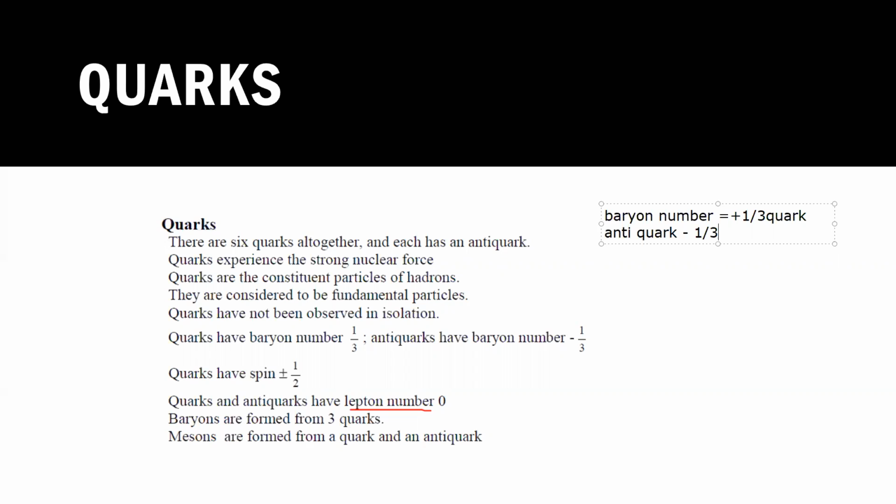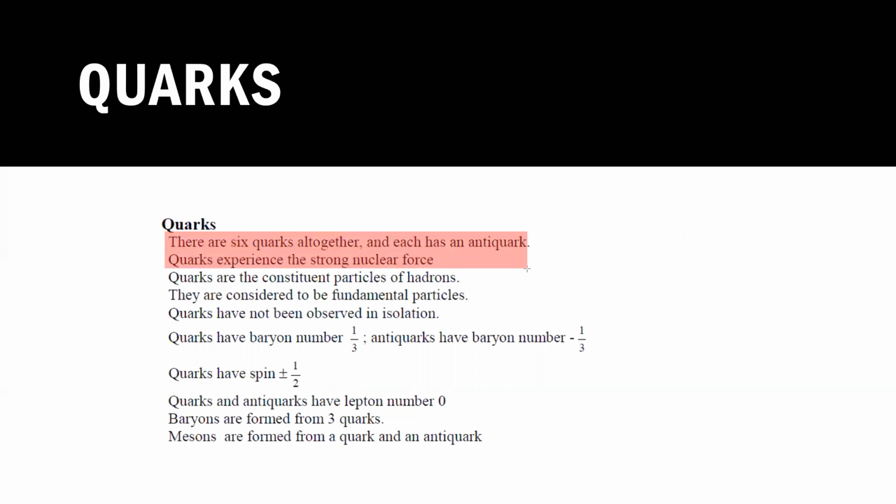So right now for this part, I want you to just copy that there are 6 quarks altogether. They experience strong nuclear force, and quarks are the constituent particles of hadrons. And when we say they are fundamental, it means we cannot break them down into smaller.